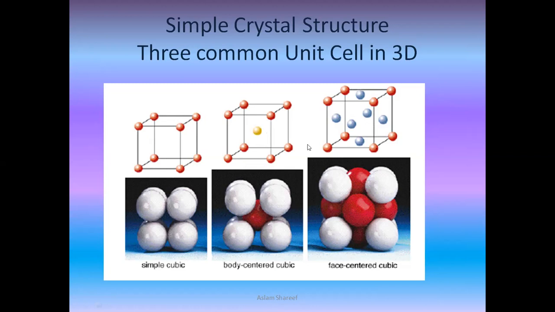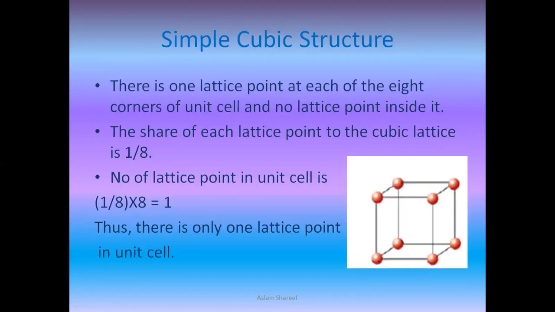And in face centered, we have 8 corners, all 8 corners having 8 molecules, shown in red color. And the face centers, left, right, up, down, front, back, so these 6 blue ones will be added in the faces of the cube. Let's go and check in detail in the next slides.